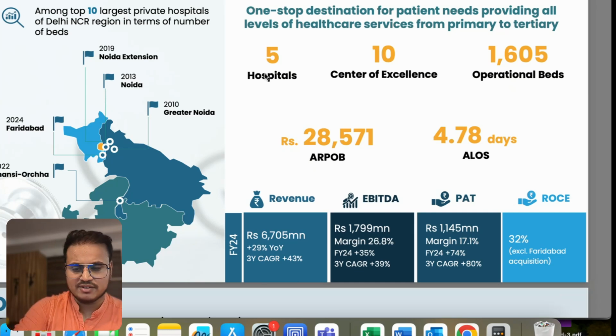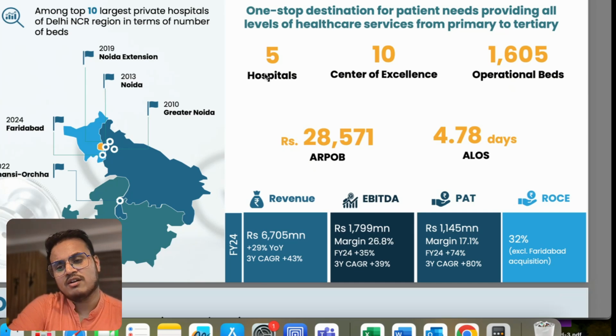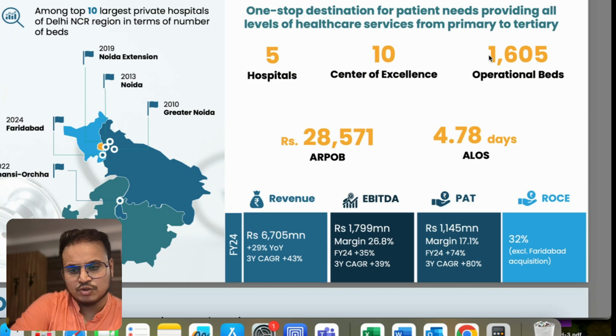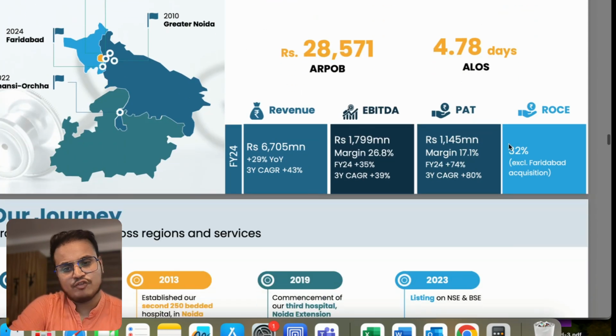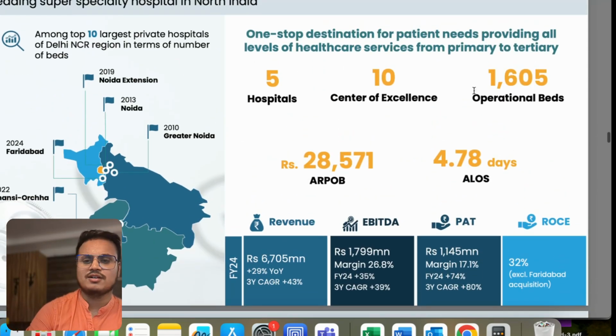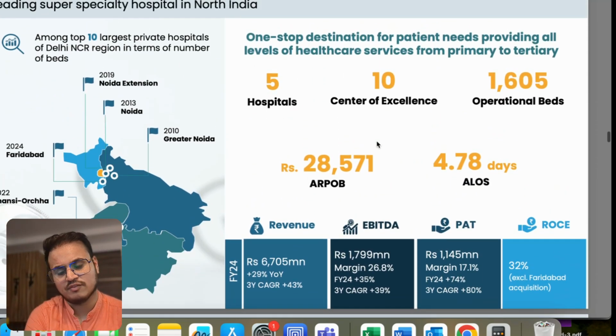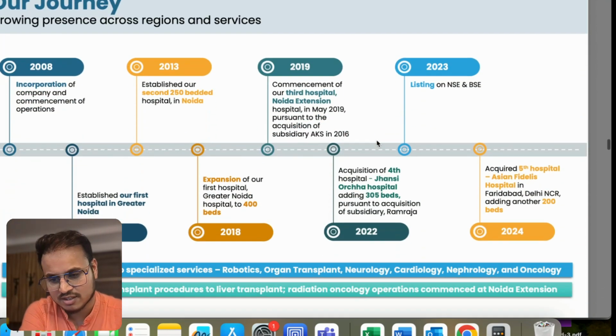You see they have 5 hospitals right now, including Faridabad. They are going to add two more in the coming 2 years, FY25 and FY26, so by the end of FY26 they will have 7 hospitals. They have a total of 1605 operational beds. When they acquire these 2 hospitals, they might go to around 2000 odd beds. Average revenue per occupied bed is 28,000 as of now, and 4.78 is the loss. These 5 numbers are very important for us, and will help us further analyze the Excel sheet we will discuss after this section.